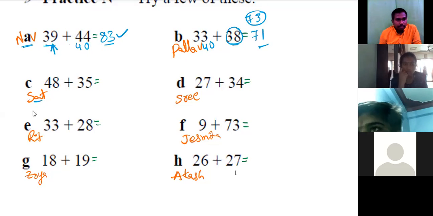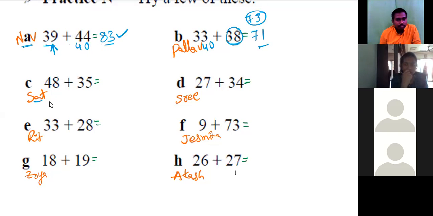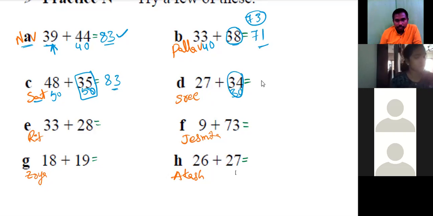Then Satvik. Yes, sir. In this, we take 48 as 50. We do 50 plus 35, that is equal to 85. Minus 2, then the answer will be 83. 83, very good. Correct. Srihita. Yes, sir. So 27 plus 34. 27 is near to 30. 30 plus 34 is equal to 64. 64 minus 3 is equal to 61. 61, correct.